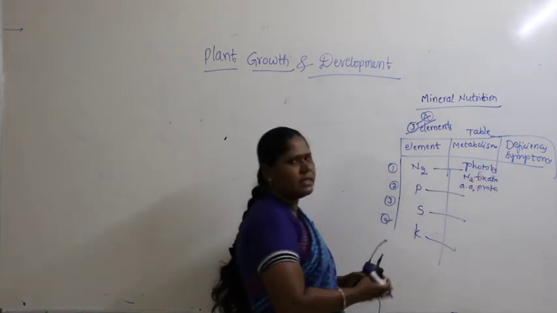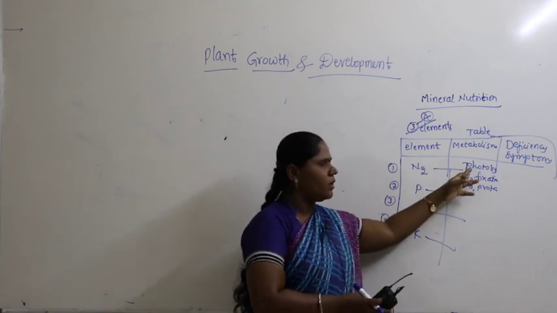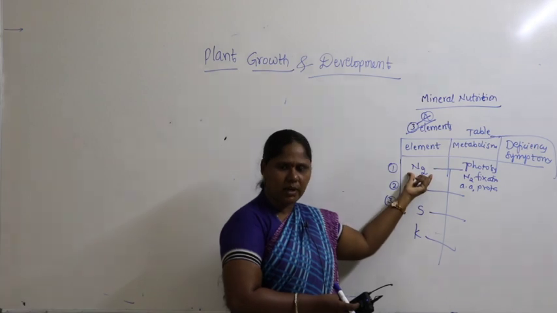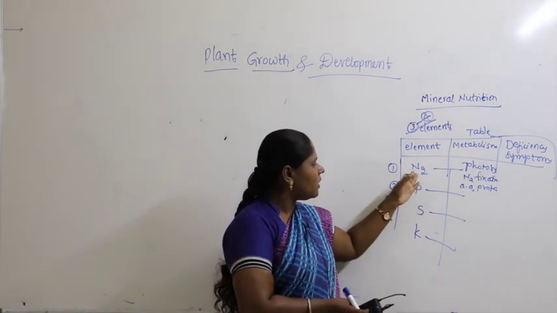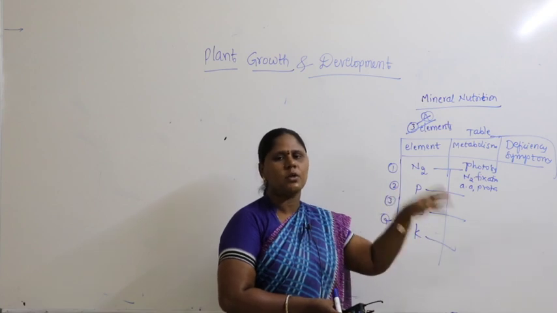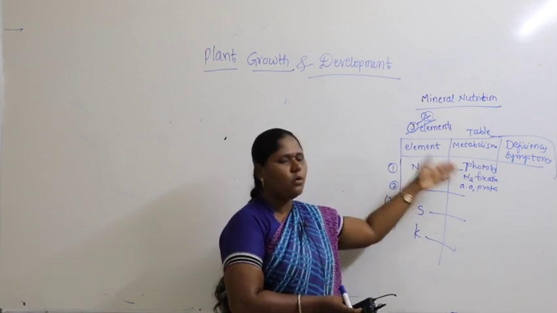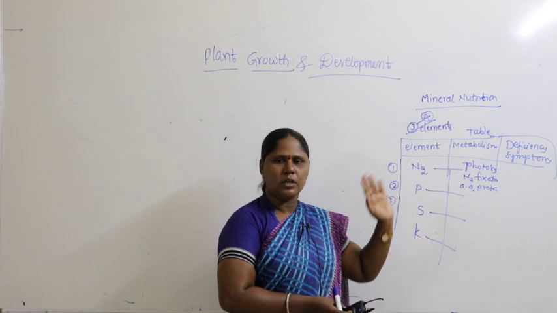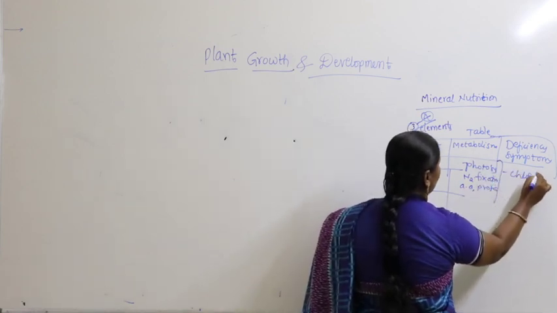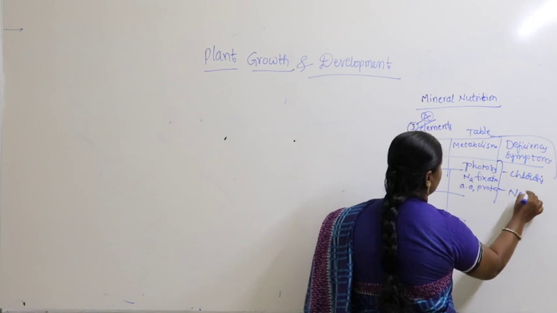So where exactly the element plays an important role, means in which metabolism the element plays a very important role. And suppose the nitrogen is not supplied in proper quantity to the plant, then what type of deficiency symptoms does it show? For example, it shows chlorosis as well as necrosis.